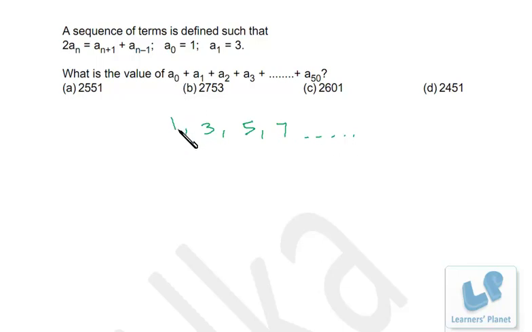Where a0 is 1. That means in all, from 0 to 50, there are 51 terms, right? Here a1 is the second odd number, a2 is the third odd number. That means a50 will be the 51st odd number, that will be 101, right? So what is the sum of the first 51 odd numbers? That is 51 square, or we can say 2601. Okay, I hope you are clear.